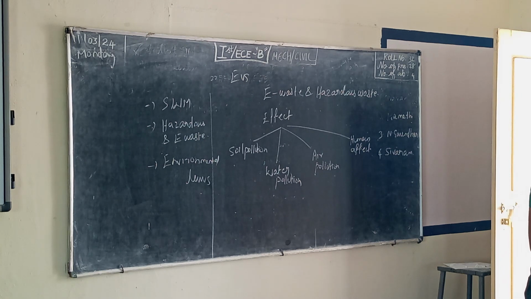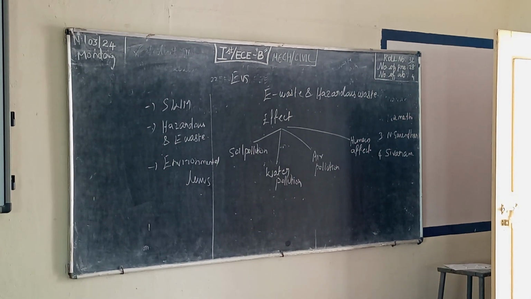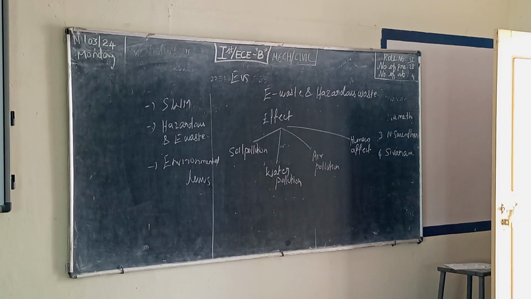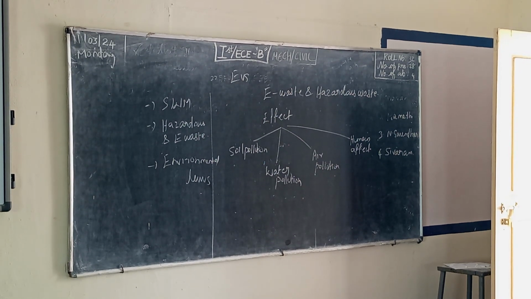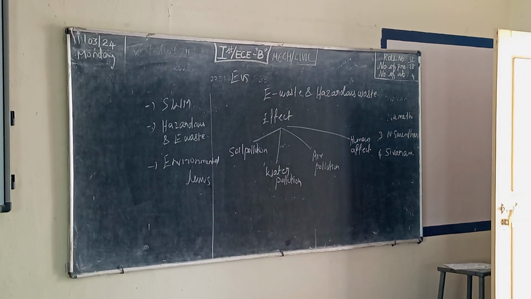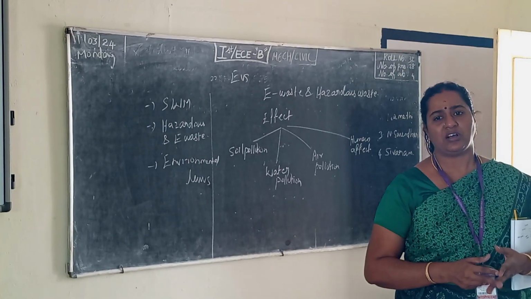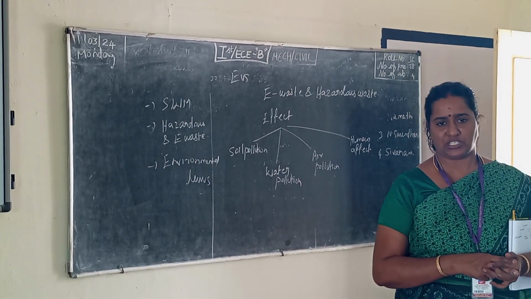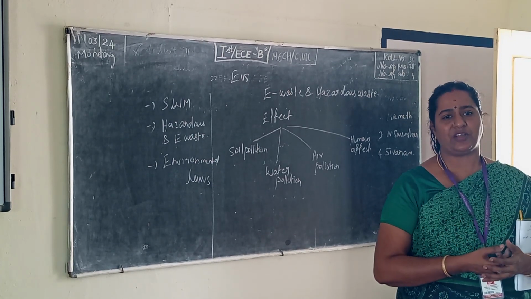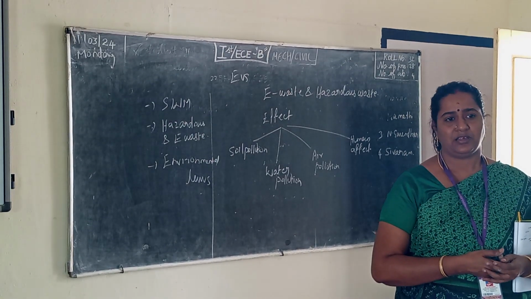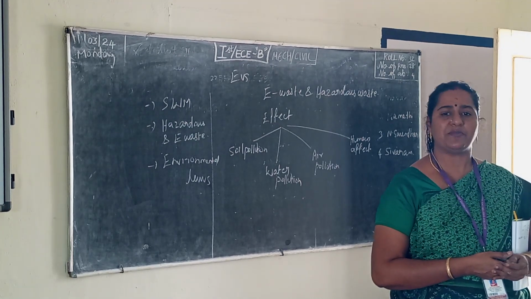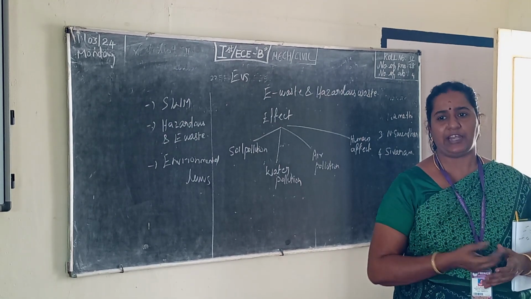What are the effects of e-waste and hazardous waste? What are the steps to rectify that? Proper sealing and proper disposal, making precautions based on the nature of the wastes, handling them carefully, and using the right container in the correct regulated manner is the best way to reduce solid waste, e-waste and hazardous waste. What are the chemicals within e-waste? Lead, bromine, and some other chemicals that emit radiation.